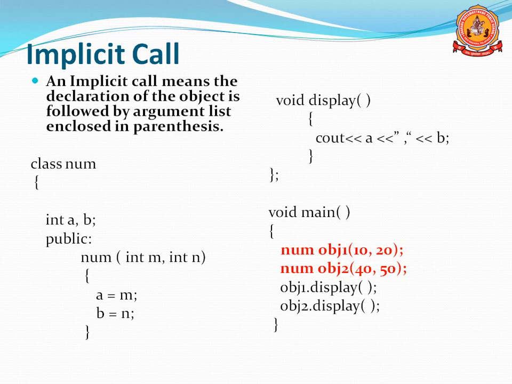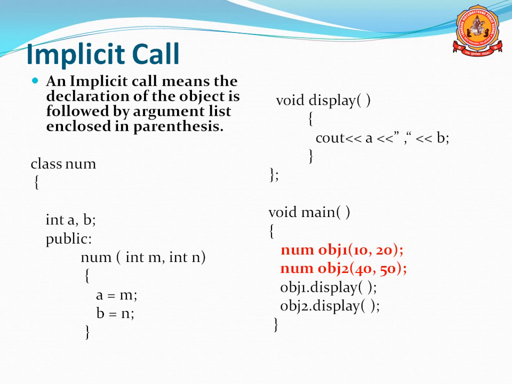At the same time I created one more object, object2, with the two arguments 40, 50. For object1 I passed the two values 10 and 20, and for object2 I passed 40 and 50.